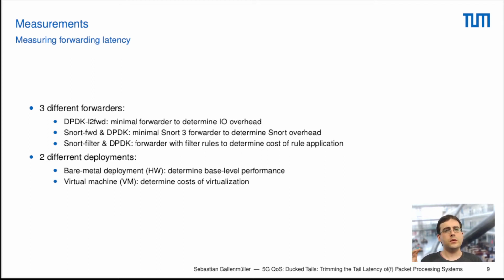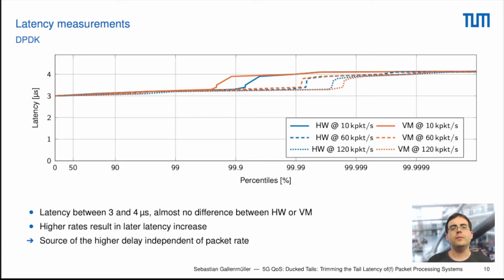All 3 forwarders are then also investigated in 2 different deployments. One of the deployments runs on bare metal hardware and one of them in a VM. So over to the real results. This can be seen in this graph.